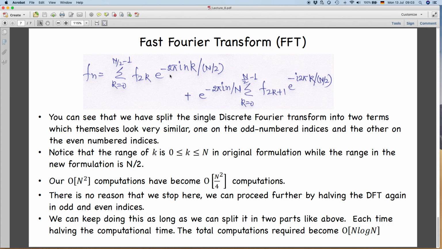So, that was all about the fast Fourier transform. It is an algorithm to compute the discrete Fourier transform in a rapid manner. In the next class, we will discuss the periodogram.